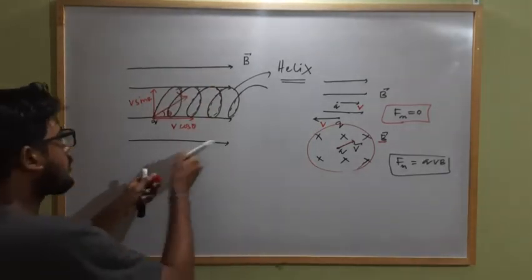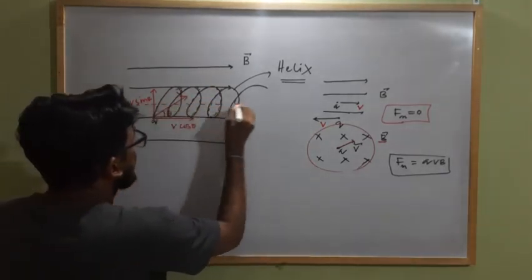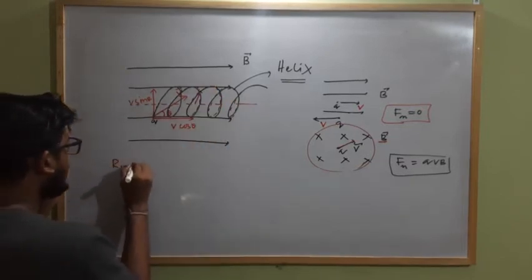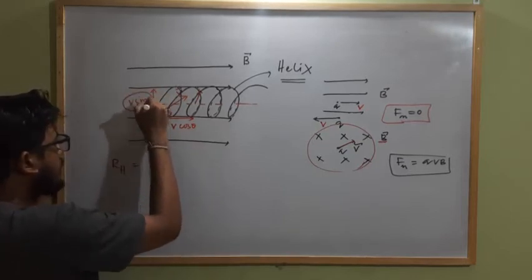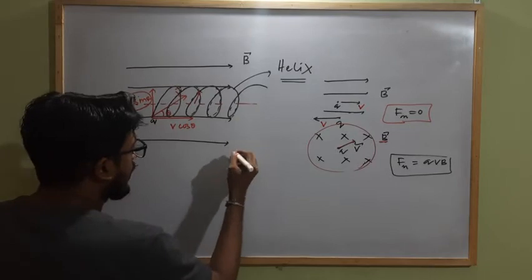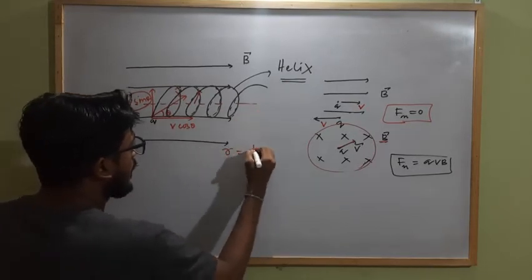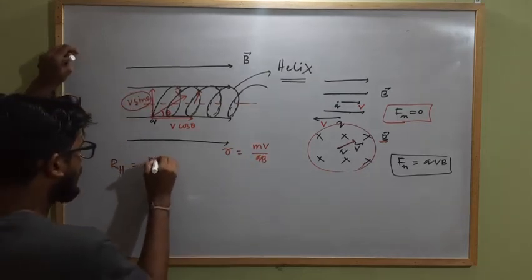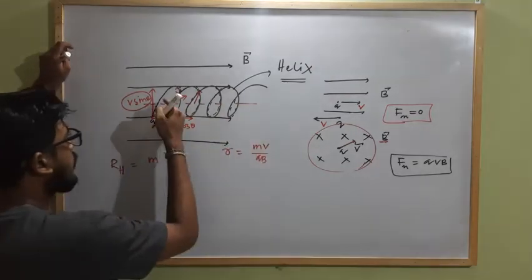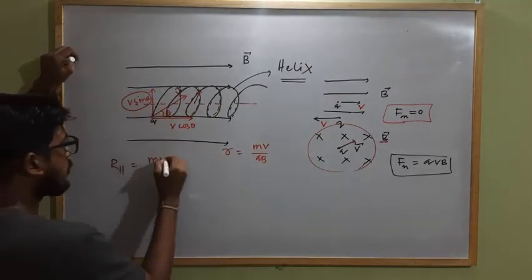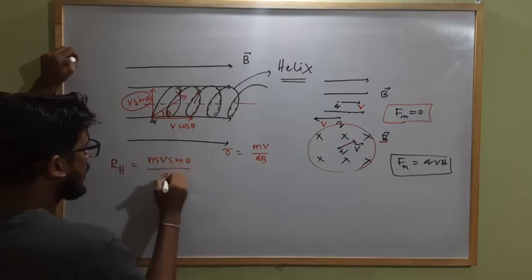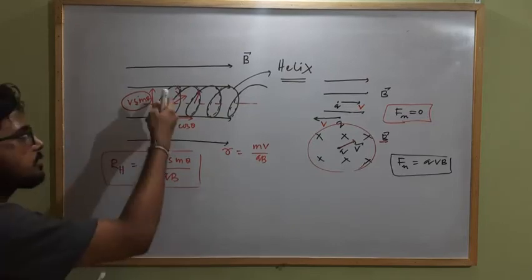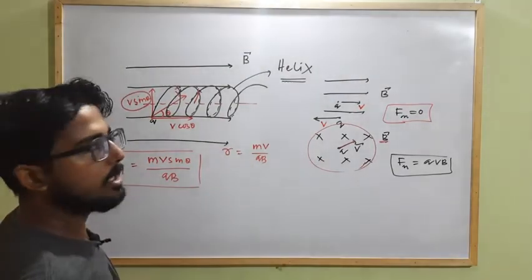And here the radius of this helical path, if this is the axis of the helical path, this will be the radius of the helical path. So the radius of the helical path R_H will be due to what? The component V sin theta. So we know in a circular path in an external magnetic field, the radius will be mv by qB, and in this case the radius of the helical path will be m into v. In place of v, which component is responsible for the circular path? V sin theta, so it will be m v sin theta divided by qB. This is the expression for the radius of the helical path in which the charged particle starts moving in an external magnetic field.